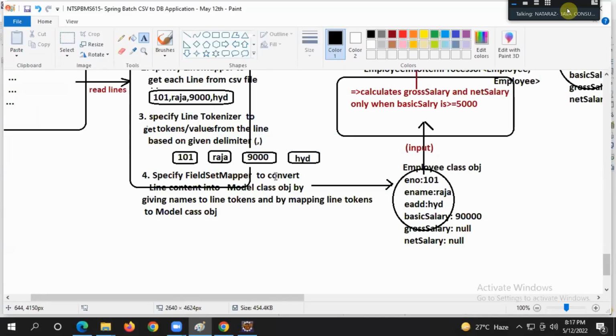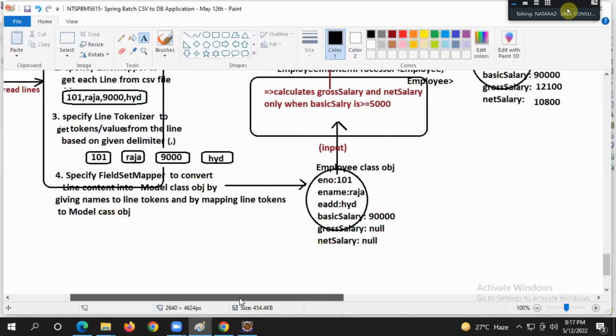Specify a field set mapper to convert line content into a model class object by giving names to the line tokens and mapping the line tokens to model class object properties. This is very important, guys. We have to give names to these tokens: employee number, employee name, salary, address. And we map those names with the model class object properties.